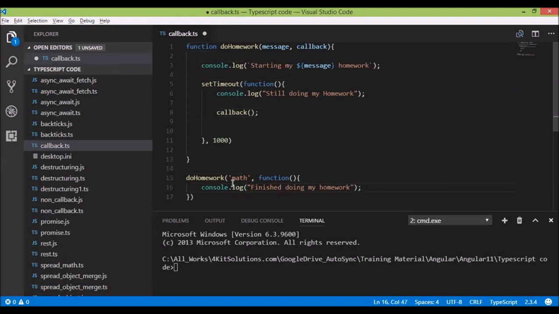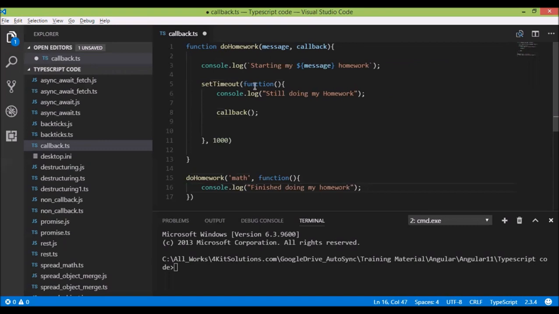Now, basically what we are doing in this, we are calling the function doHomework and we are passing the subject math in this parameter message, and this function definition would be passed in this variable callback. Now, when we call this function, first this print statement would get printed. Then we are calling the setTimeout function. It takes two parameters. One is the function and second is the delay.